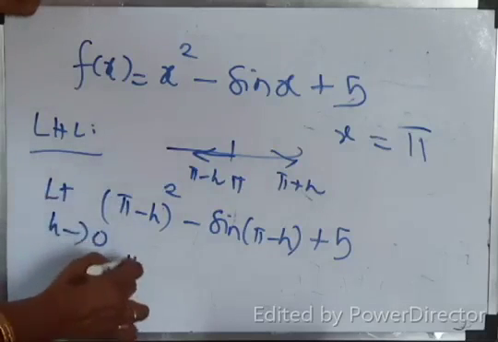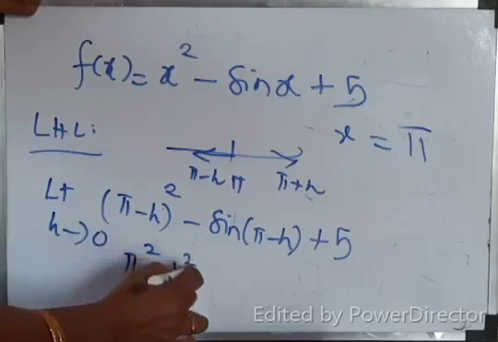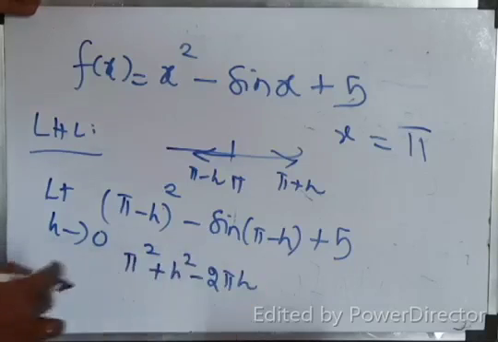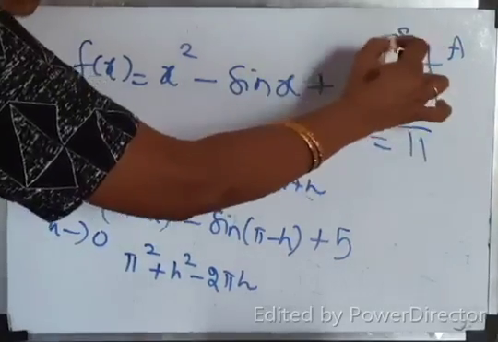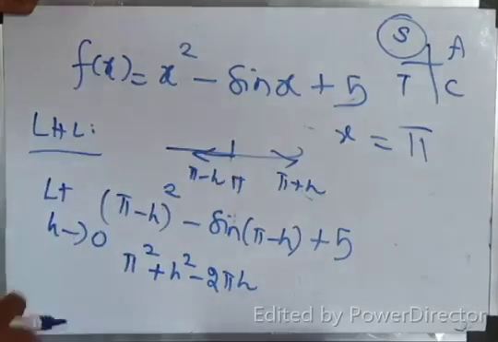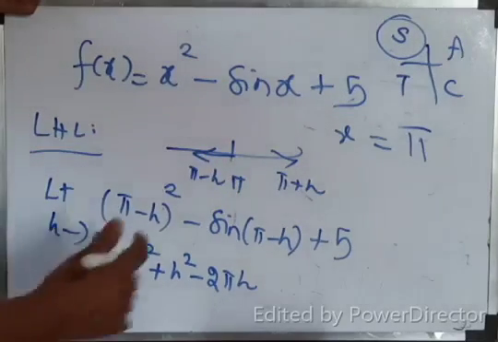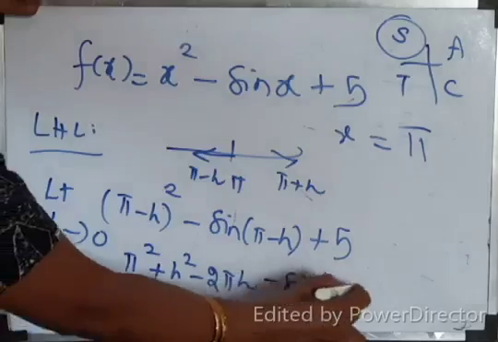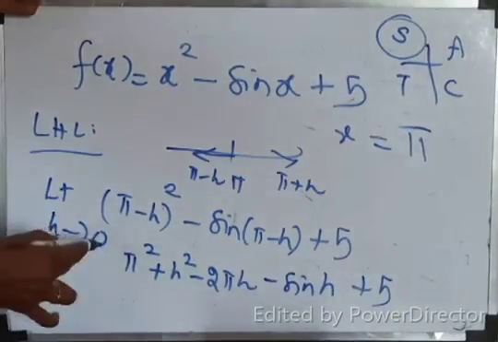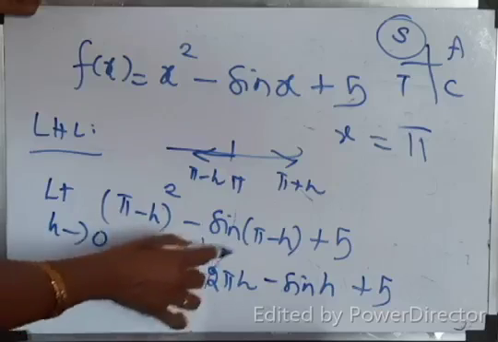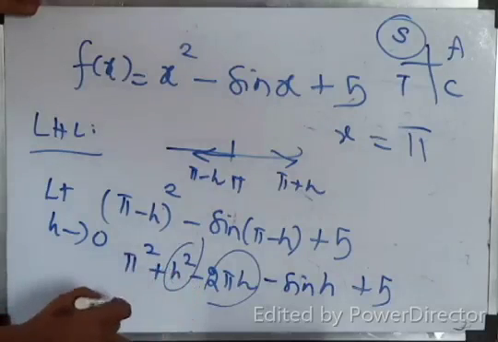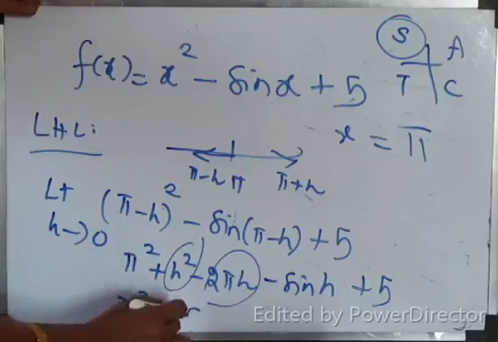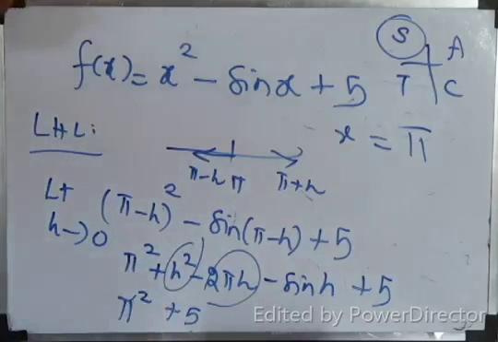Now expand: pi square plus h square minus 2 pi h. What is sine of 180 minus theta? 180 minus theta is in the second quadrant, where sine is positive, so sine of 180 minus theta is sine theta. So you can write sine h. Now substitute h tends to 0. This will be 0, this will be 0, sine 0 is 0. So the answer is pi square plus 5. This is my LHL.